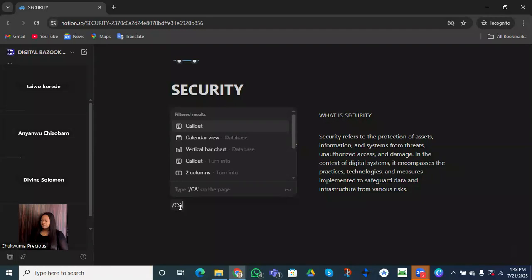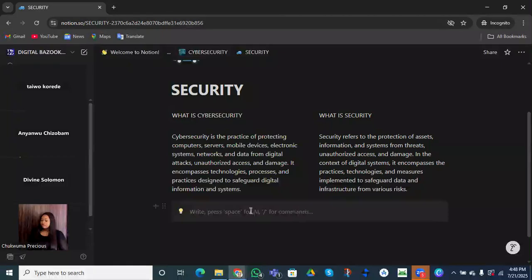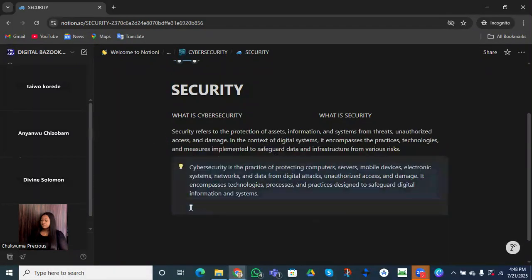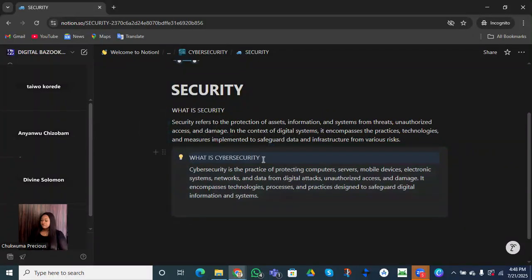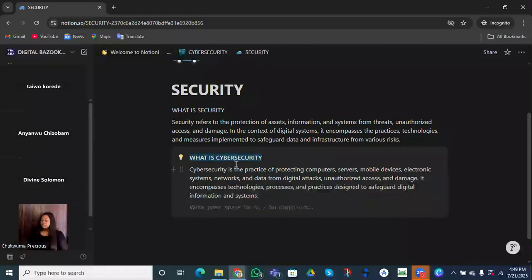Let's say I'm looking for a callout block like this, right? So you can see I now have a callout block. I can actually put my cybersecurity definition inside my callout. Then here I will be able to highlight and make it bold. I can use all these functions, right? I can equally change the text color. Let's say I want this to be blue or I want it to be green. I can now start doing the magic with my Notion tools.